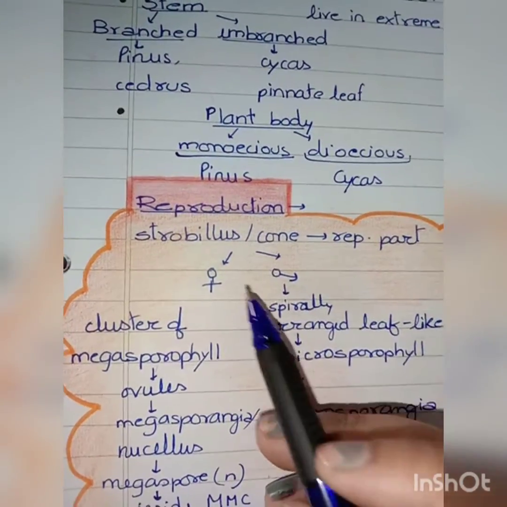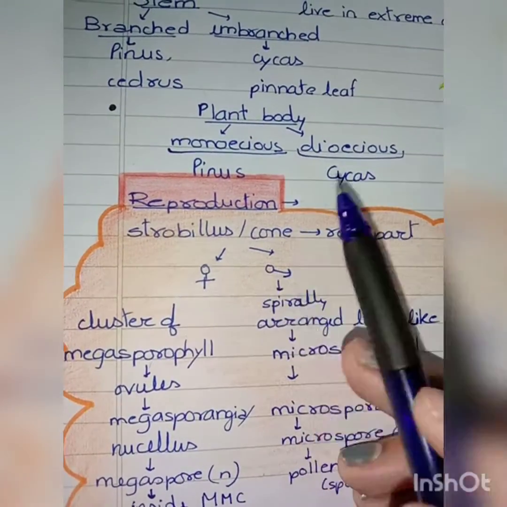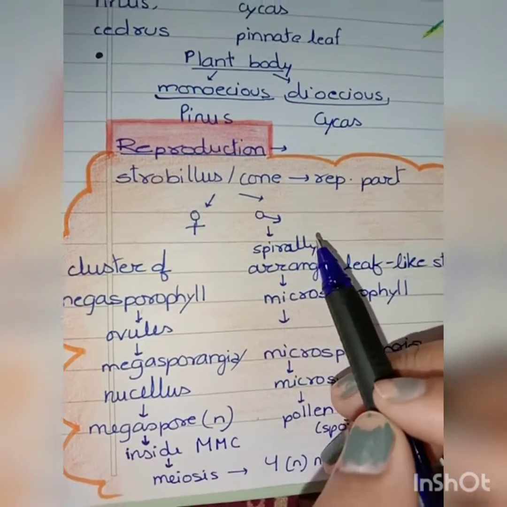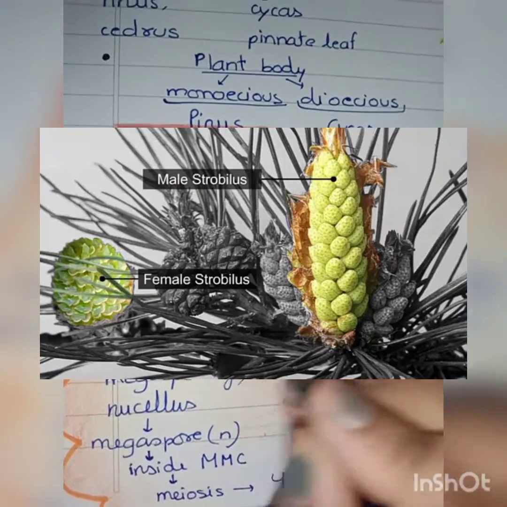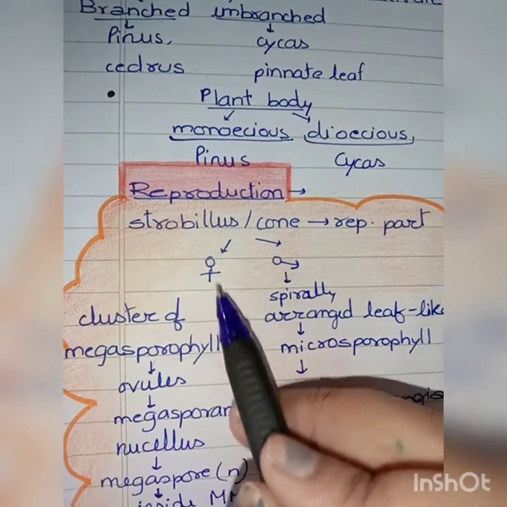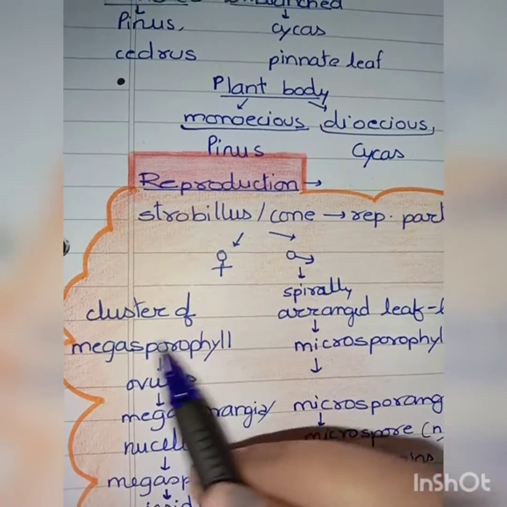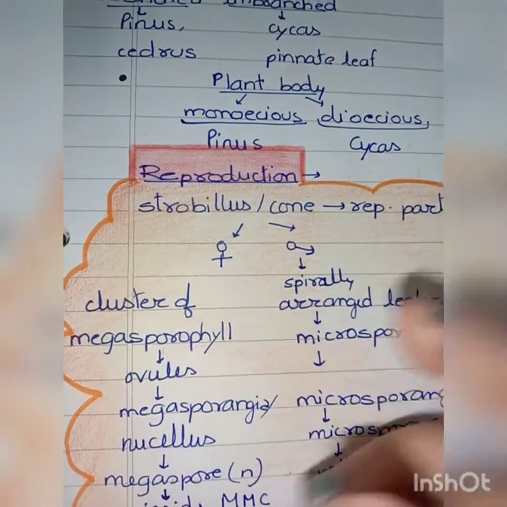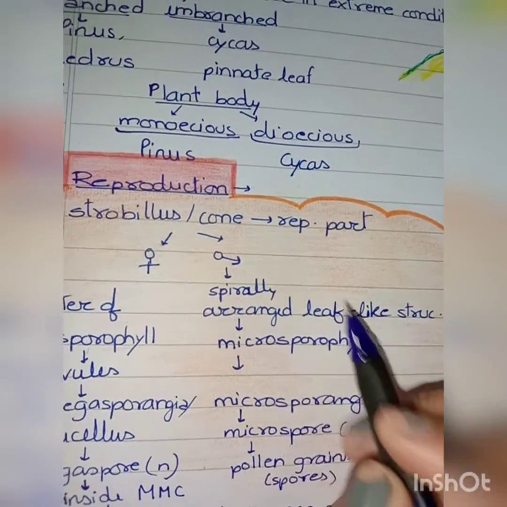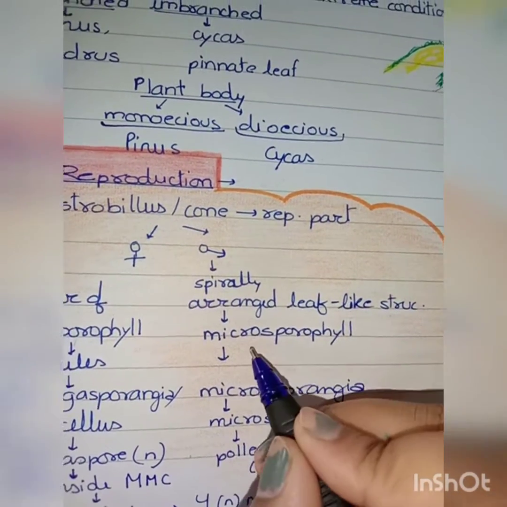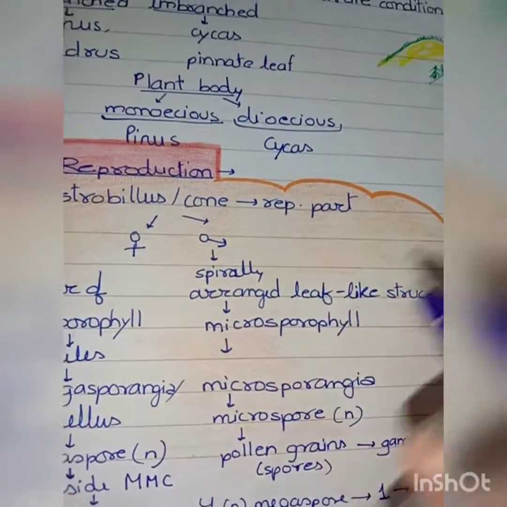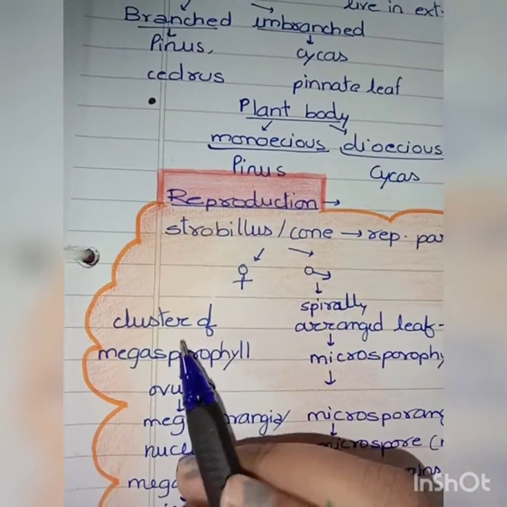Let's take the dioecious condition, since it's for sexual reproduction. Let's take the example of a cycas plant, which has separate male and female plants. For the female, the strobilus or cone is a cluster of megasporophylls. In the male, it is spirally arranged into leaf-like structures known as microsporophylls. It is spirally arranged in males, as you can see in the picture, and in females it is a cluster.